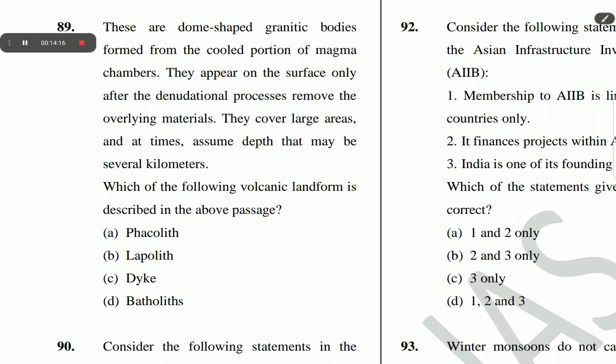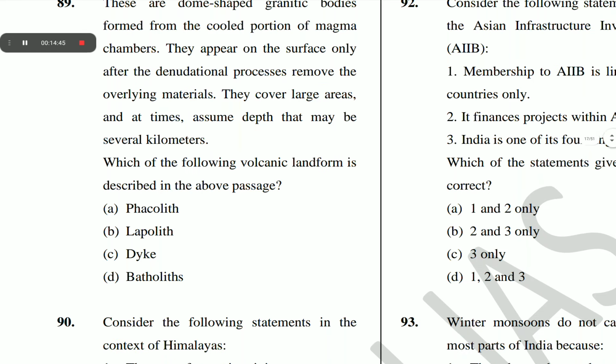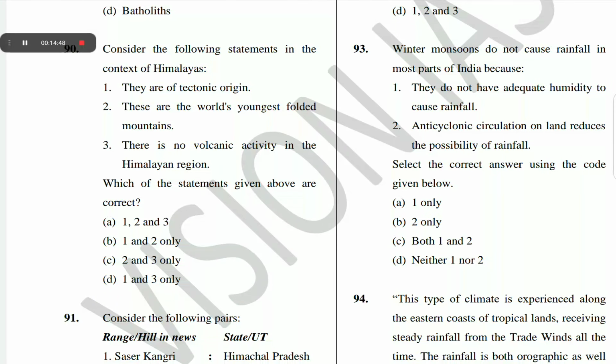The correct answer of question number 89 is D, batholiths.